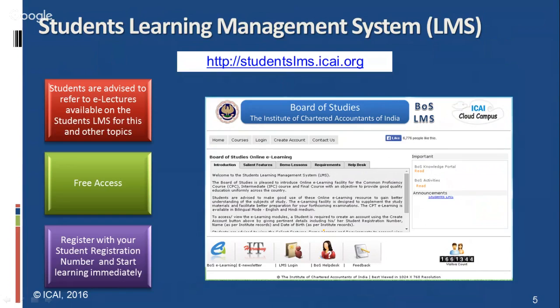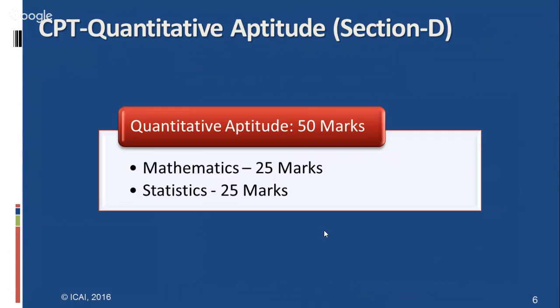It has e-lectures, audio sessions. In addition, on the cloud campus site, video lectures for practical subjects like accountancy and quantitative aptitude are also available. Now let us come to the subject CPT Quantitative Aptitude.